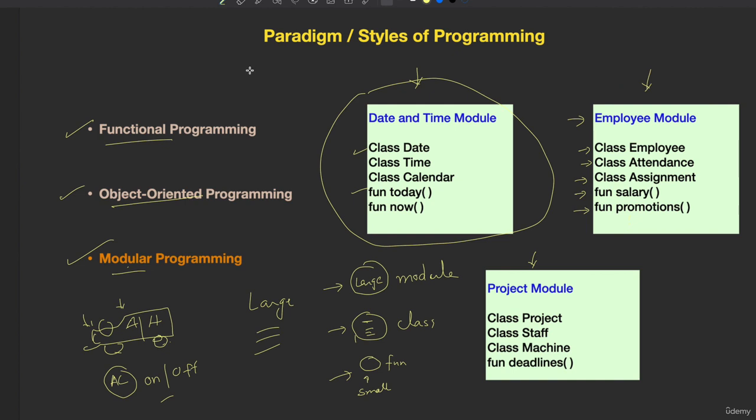So that's all in this lecture. I have explained to you various styles or paradigms of programming. So let us move on to the next topic in this lecture.